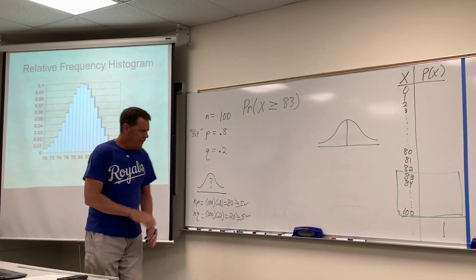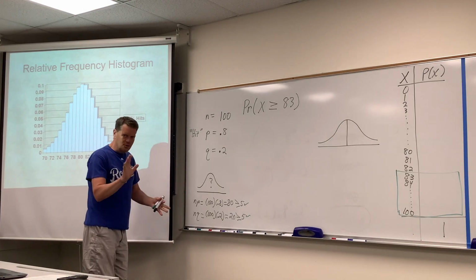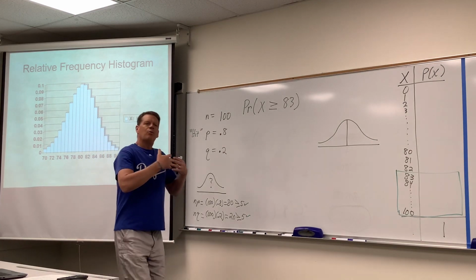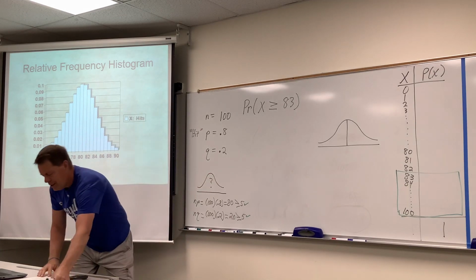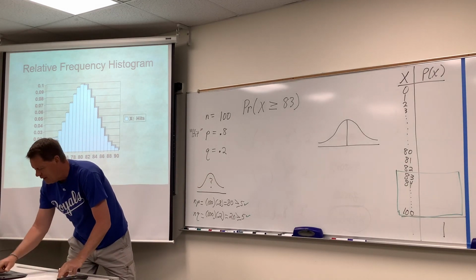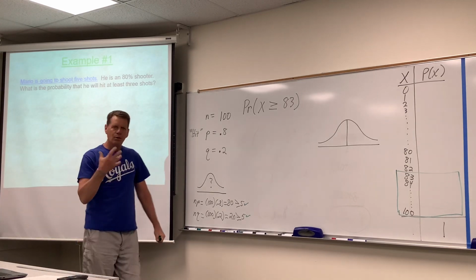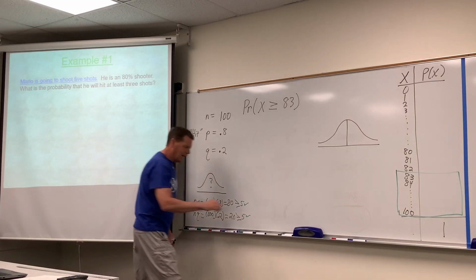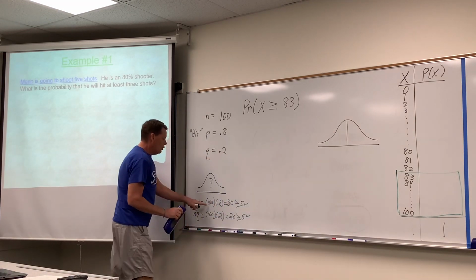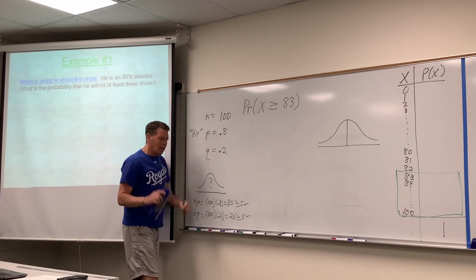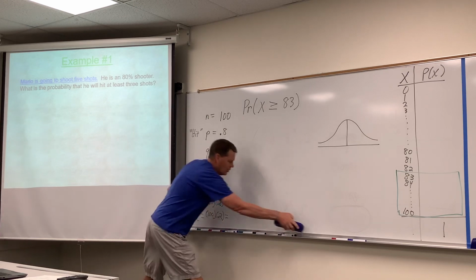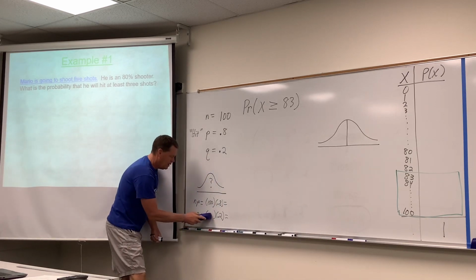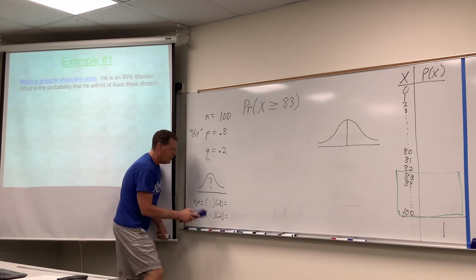Now, that would be what it would work for on example 2. If I'd had more board space, I would have left example number 1 up here, but let's go back and talk about that very quickly. Let's go back to when he only shot 5 shots, all right? If you were asking the same question when Mario only shot 5 shots, you would hopefully say, oh, let me check those two rules, np, nq.